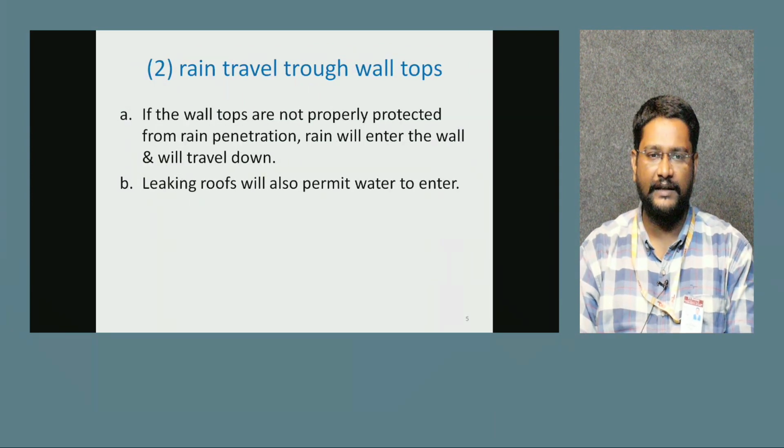Next, rain leaking through the wall tops. This is the second type of dampness. If the wall tops are not properly protected from rain penetration, rain will enter the wall and travel down. Leaking roofs will also permit water to enter.